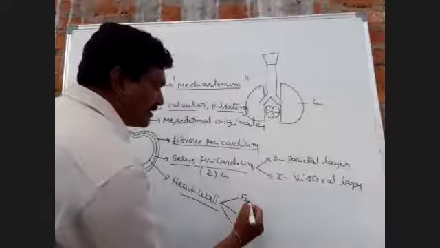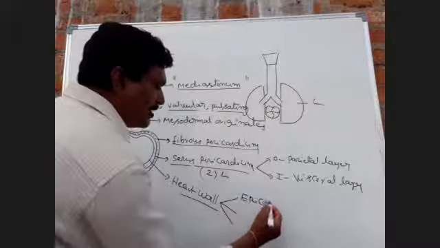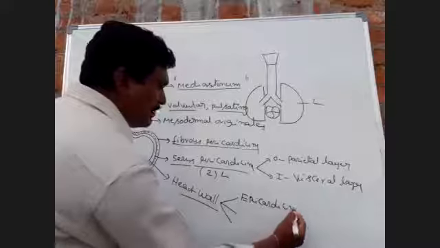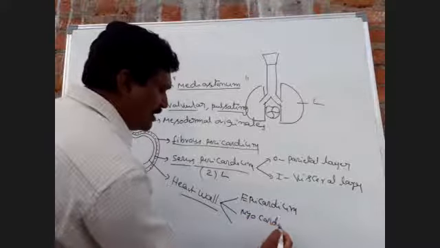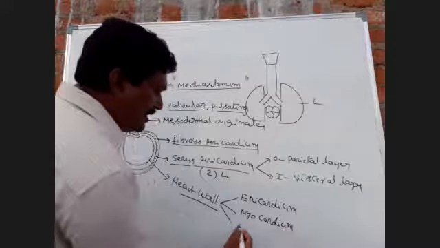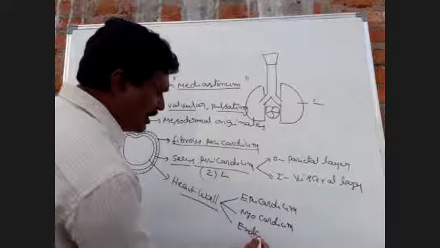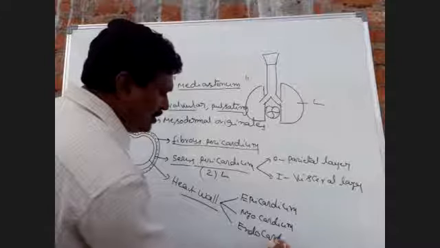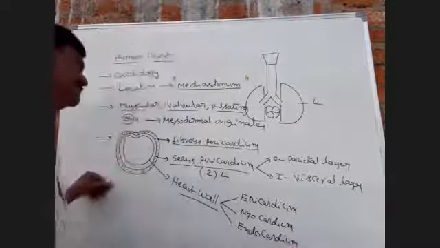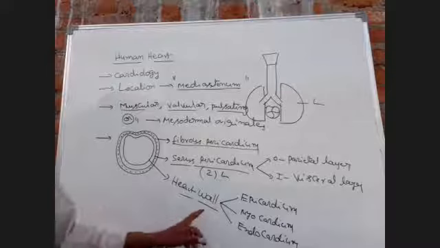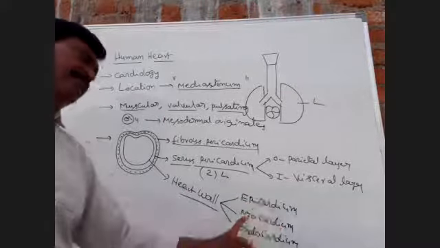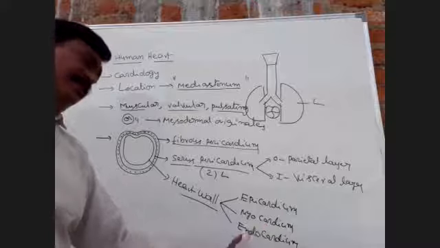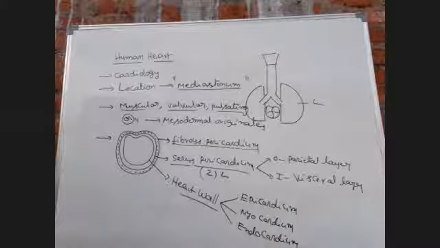Outer layer is called epicardium, middle layer is called myocardium, and inner layer is called endocardium.